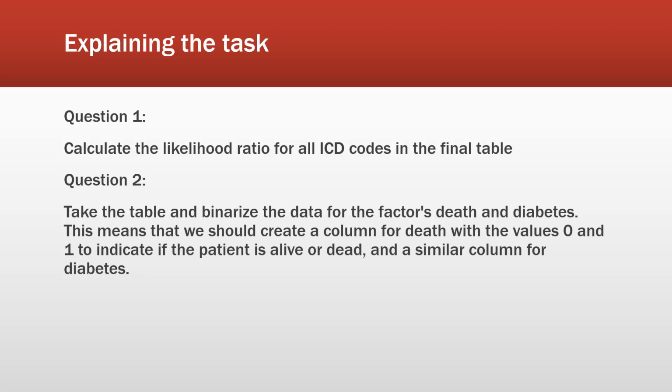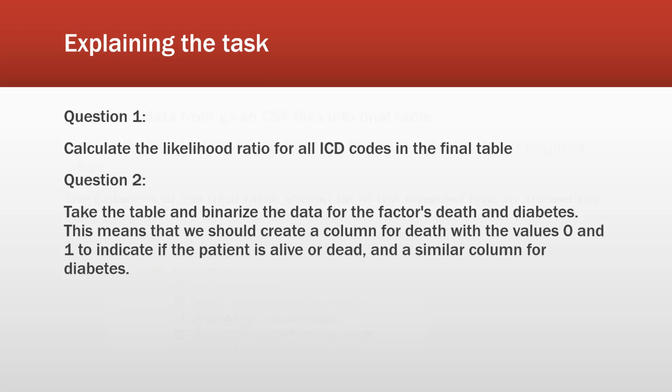Now I am going to explain the two questions related to the assignment for this learning material. Question 1. Calculate the likelihood ratio for all the ICD-9 codes in the final table. Question 2. Take the table and bind the data for factors death and diabetes. This means that we should create a column for death with the values 0 and 1 to indicate if the patient is alive or dead, and a similar column for diabetes.